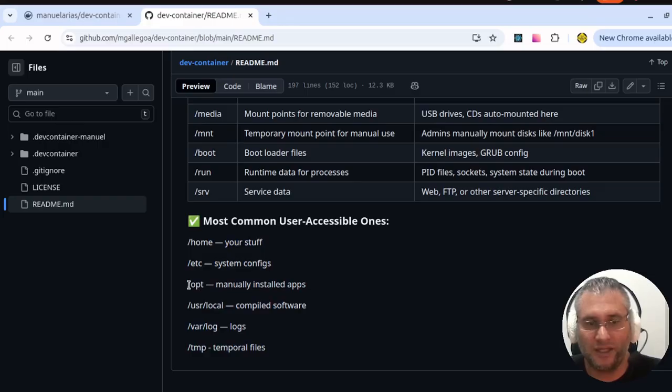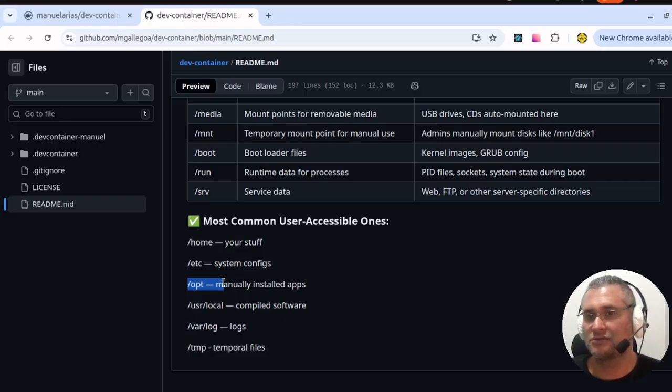The most relevant is this one, the optional software or OPT, and inside this OPT I have the manual folder, and in this manual folder I installed the software that I use in the daily job. This way to work is more comfortable and flexible.